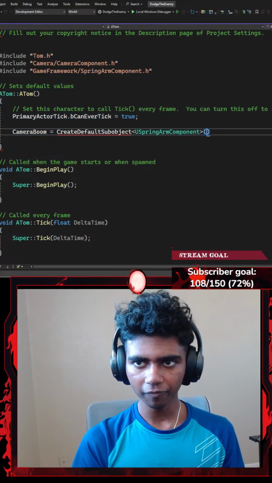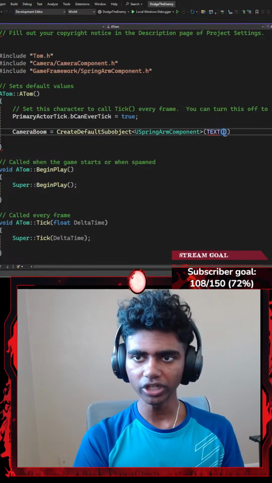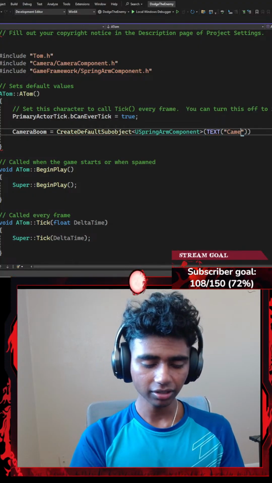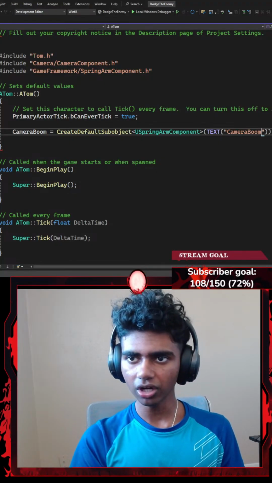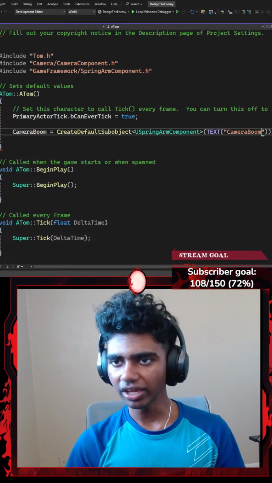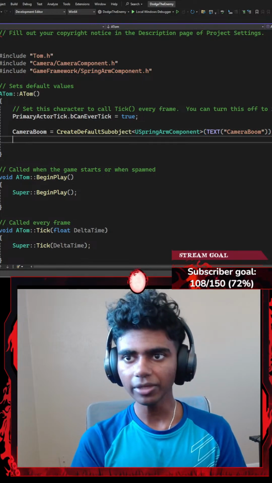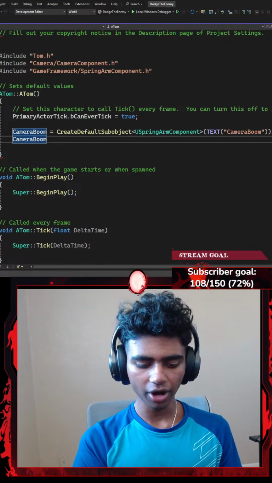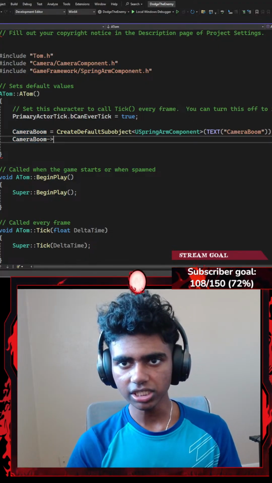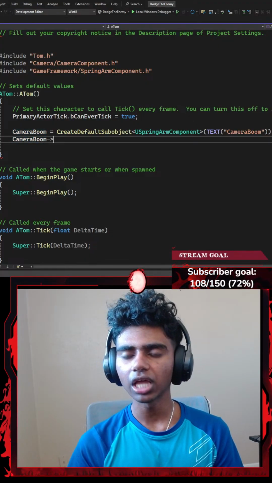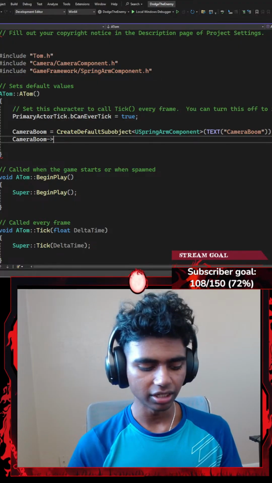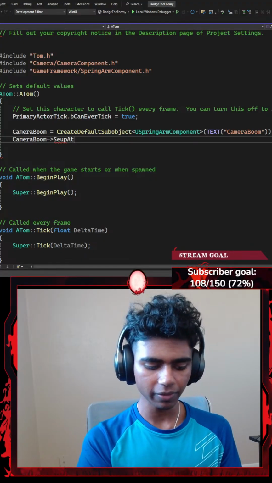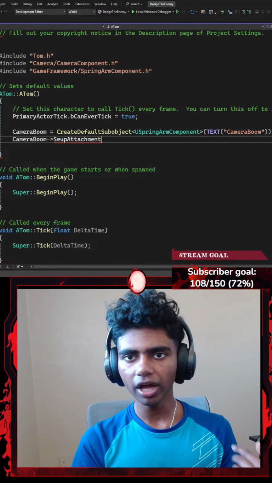And then I'm going to add parentheses, and then add a text. What do I want to call my spring arm component? Let's say I want to call it something like CameraBoom. I think that's pretty good, and then I'm going to end that with a semicolon. Once I'm done with that, I'm going to go with my CameraBoom as a pointer, and point it towards, maybe, set up an attachment. So I want to set up an attachment for my camera boom.